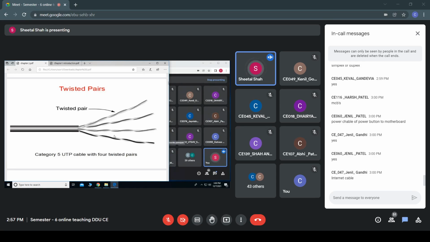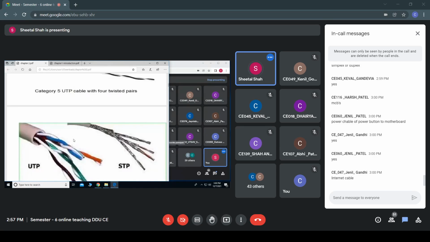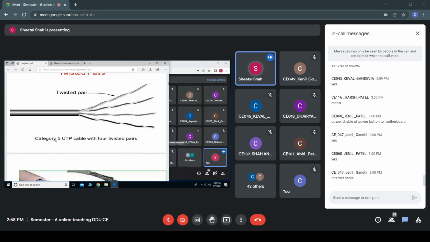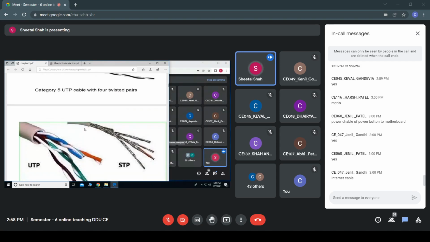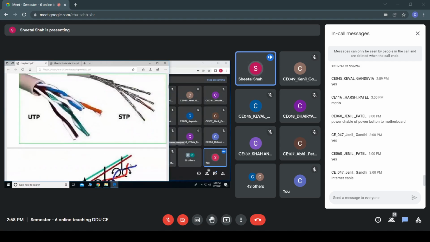Like such, a number of twisted pair cables are embedded into it, and that can be connected for transmission of data. Fine. So we are having two types again. UTP stands for unshielded twisted pair, and STP stands for shielded twisted pair. You can see there are four such different cables which are not shielded. Like this, they are independent. Whereas for STP, within this, a pair would be shielded, and such type of cable is known as a shielded twisted pair cable.